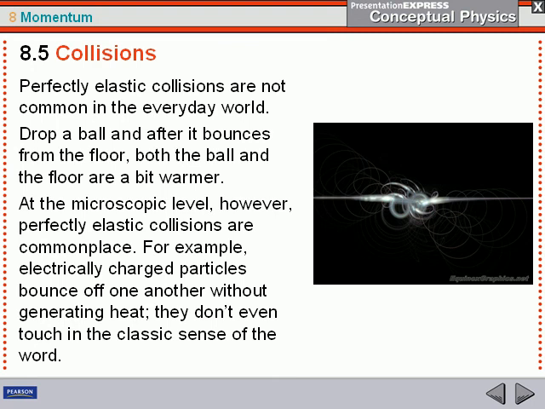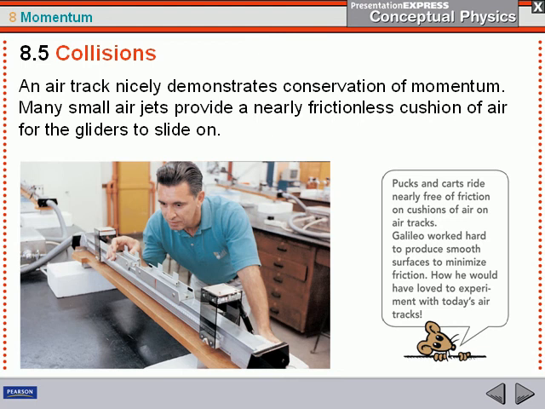But at a microscopic level, you can have some perfectly elastic collisions, because the particles don't physically touch each other. They will bounce off each other because they're electrically charged. An air track is a great way of demonstrating this, because it gets rid of the friction between the objects and the ground, so you can look at the conservation of momentum really well, because the objects colliding are on frictionless air.